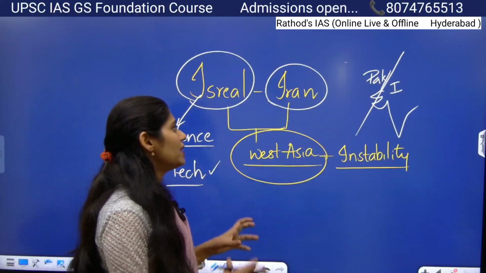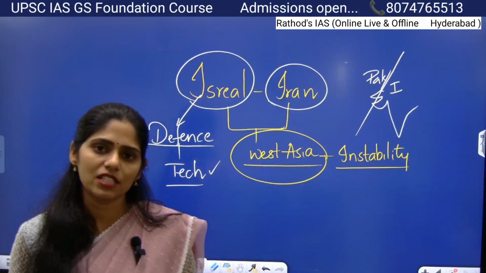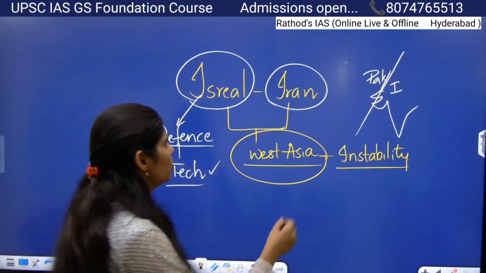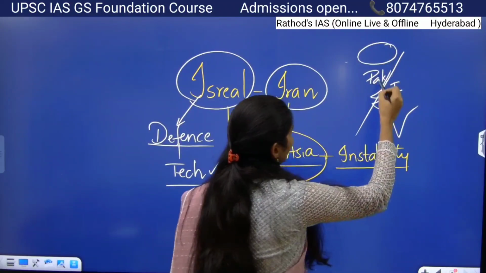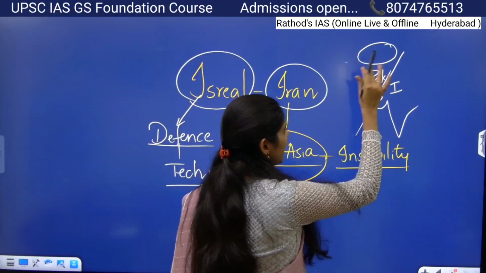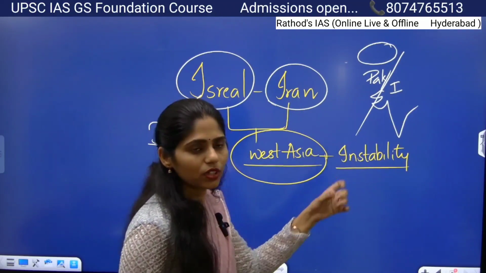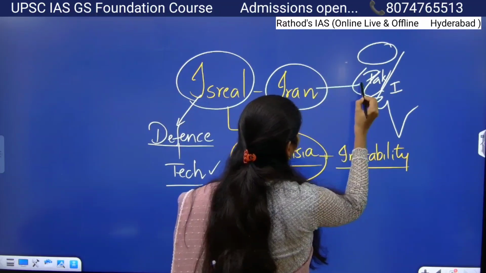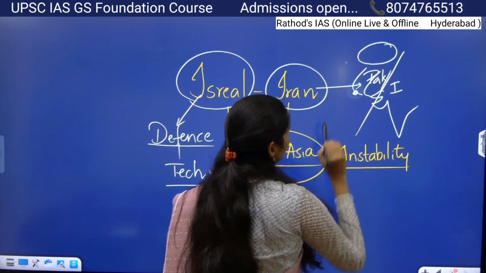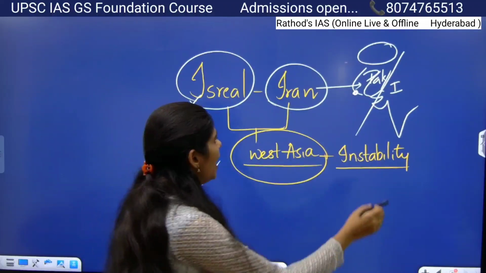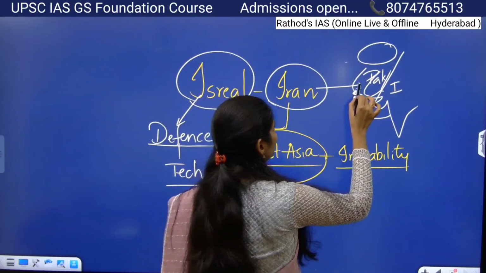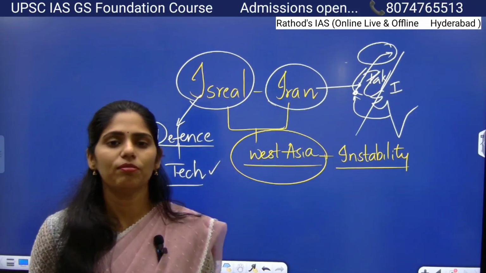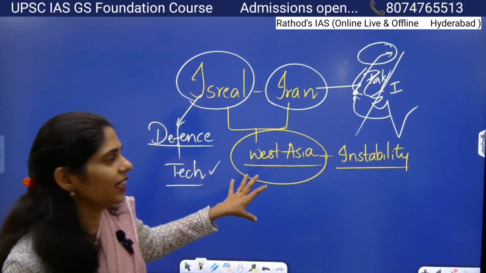So Pakistan will not allow India to use its airspace or land to reach Afghanistan and the Central Asian part. Pakistan is not allowing us to use the airspace or land route. So what we are using here is one of the countries called Iran, and we are developing a port here. The name of that port is Chabahar port, through which we are reaching Central Asia and Afghanistan. So for reaching the Middle East, yes, we need Iran.